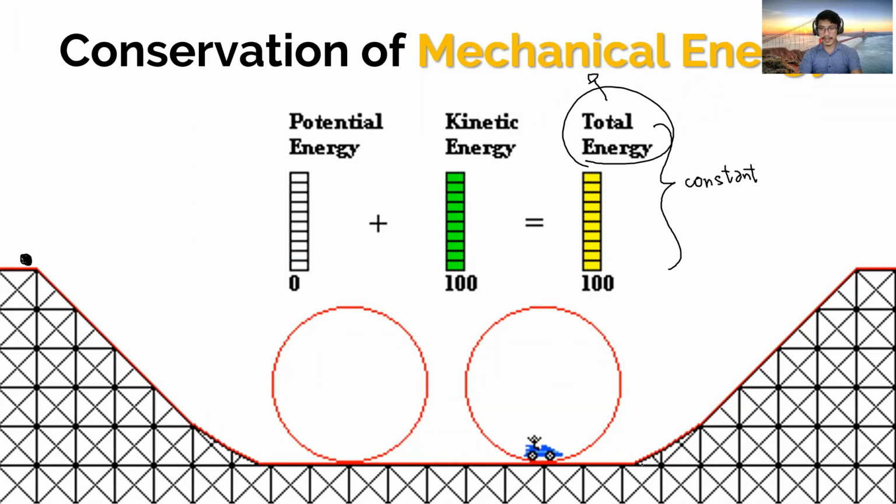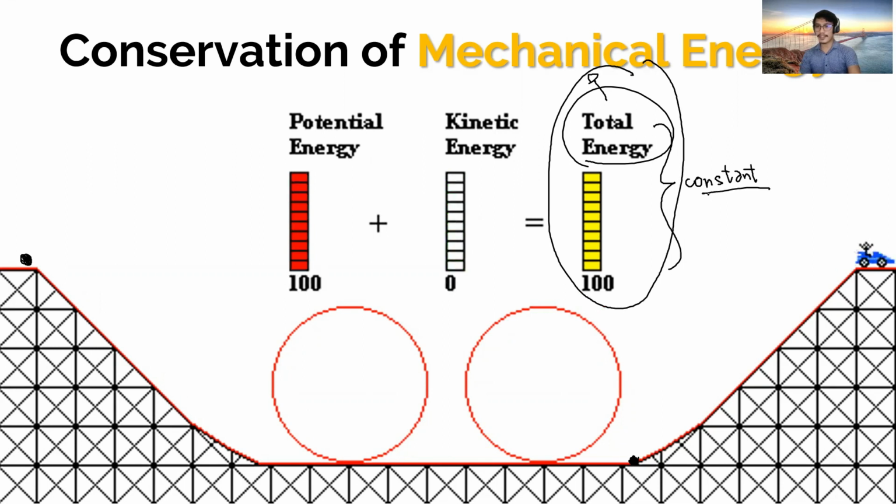Does it mean that at this point here, the potential energy is being created? Again, according to the definition of conservation of energy, energy cannot be created. It cannot be destroyed, but it can only be transformed from one form to another. So in this situation, what is being transformed? Potential energy into kinetic energy, or kinetic energy into potential energy. But the sum, the mechanical energy remains constant.